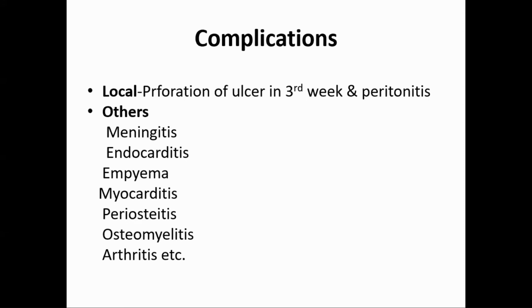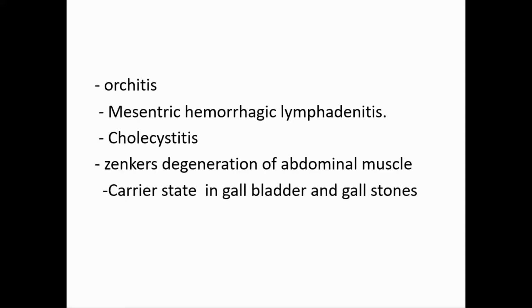First is local, that is perforation, that should come first, and then others: meningitis, endocarditis, empyema, myocarditis, periostitis, osteomyelitis, arthritis, orchitis, mesenteric lymphadenitis, cholecystitis, gallbladder stones, carrier state, and Zenker's degeneration of the abdominal muscle. So these are the various complications of typhoid. So we have covered typhoid.